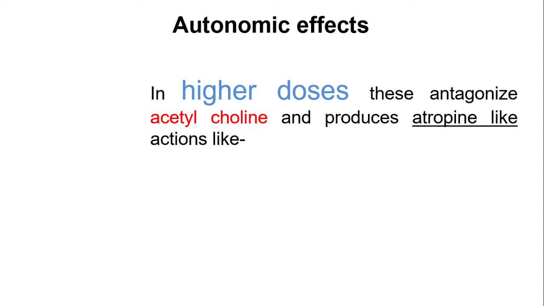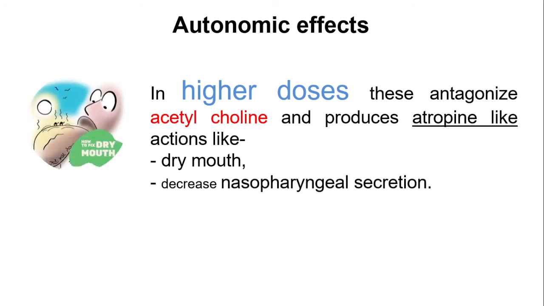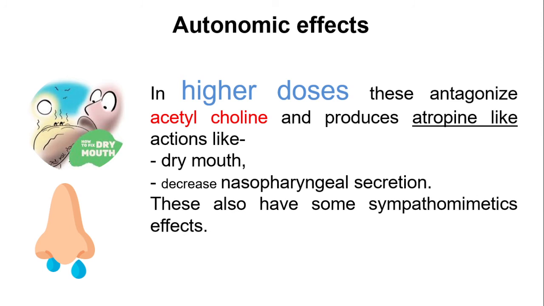And whenever we have an atropine-like action, one thing that could be recognized is dryness of mouth. Second one is that it decreases nasopharyngeal secretions. And the most important thing there, they have some symptoms like a sympathomimetic effect, because as it antagonizes acetylcholine, definitely it antagonizes the cholinergic system, so it has an action like the sympathetic system, the adrenergic system. So this is the effect that we call the autonomic effect.